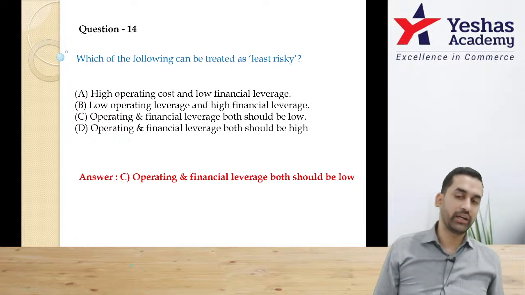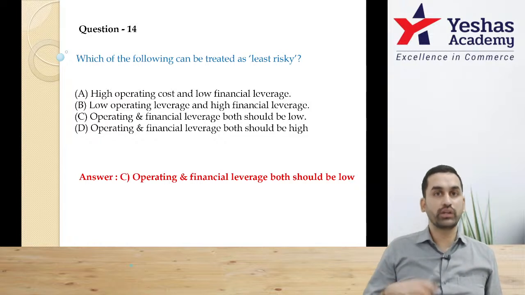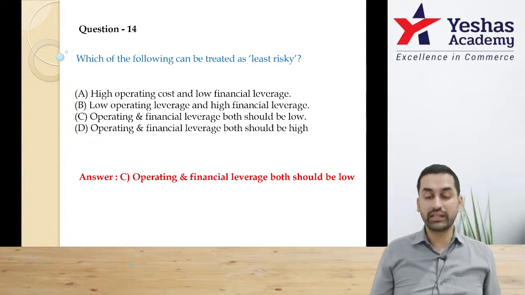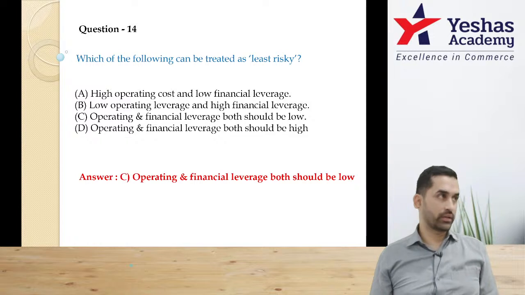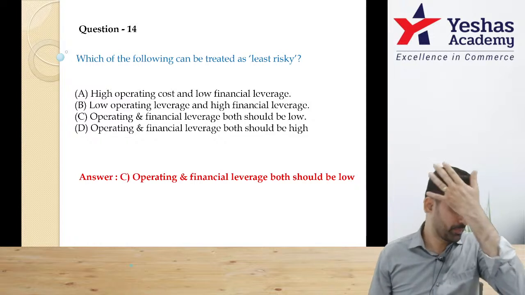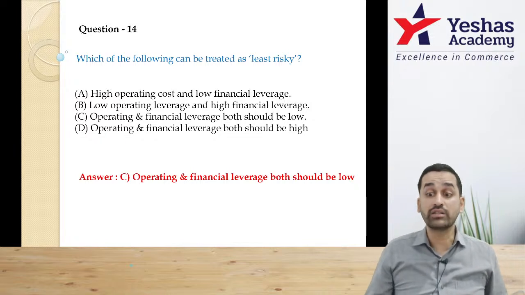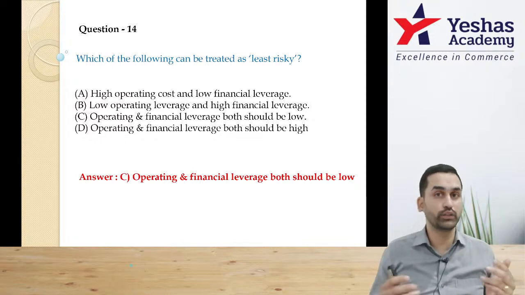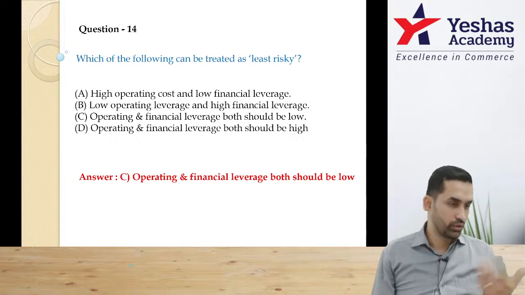If operating and financial leverage both are low, what does it mean? My day-to-day fixed cost is also low. My interest payable is also low. If both are low, then I am in a less risky situation. Think about it. Understand conceptually, don't mug up. Somebody is running a business with zero fixed cost and zero interest to be paid because no debt at all.